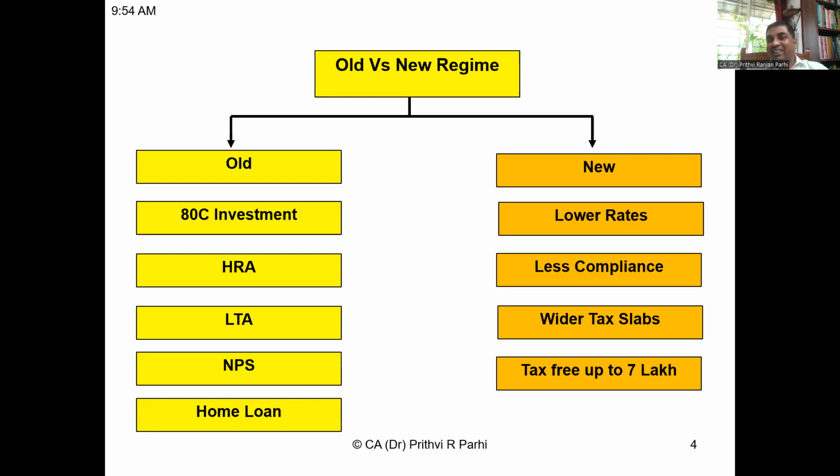So these three limits are there. The lowest of them will be exempt, and the remaining part will be taxable. That exemption is allowed only in the case of the old scheme, if you're opting for the old regime.